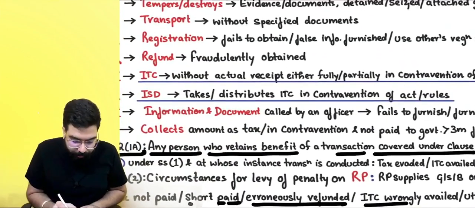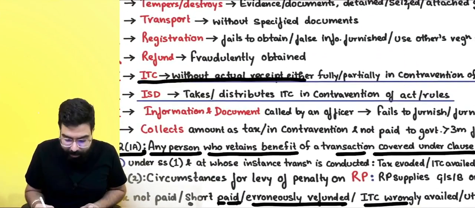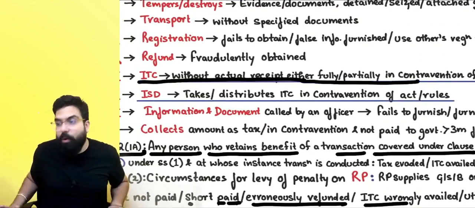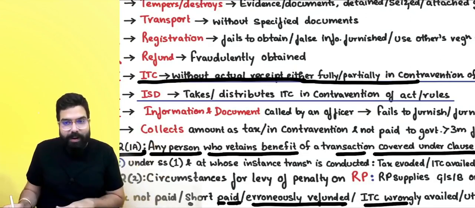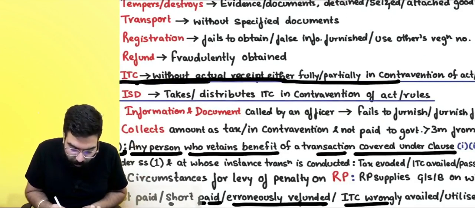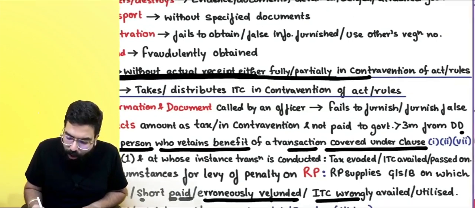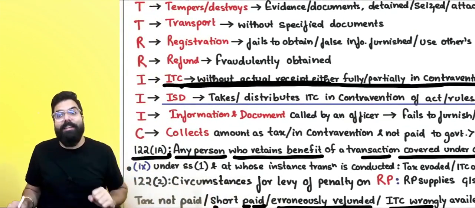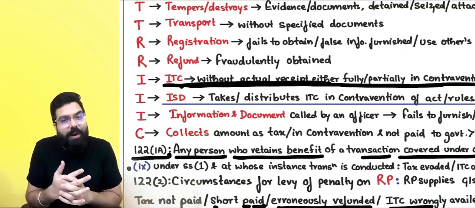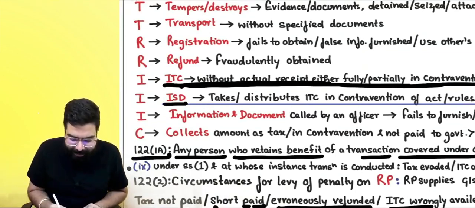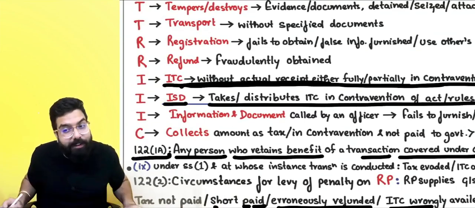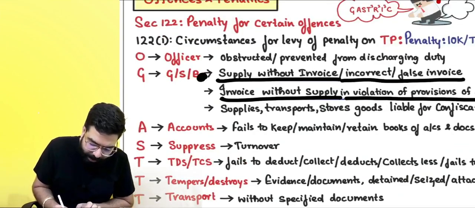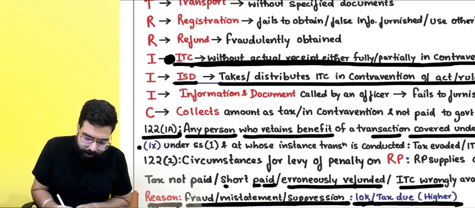Or ITC without actual receipt, either in full or partially, in contravention of the Act. I'm taking the credit on the basis of a bogus invoice. I have not received the goods, yet I have taken the ITC. Or I am an ISD and I take or distribute ITC in contravention of the Act or rules. Then they are telling these four offences: one, two, 3 and 4.